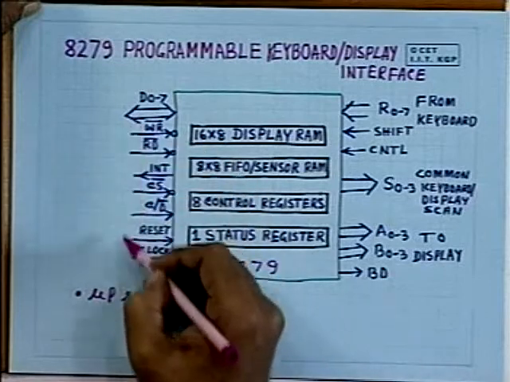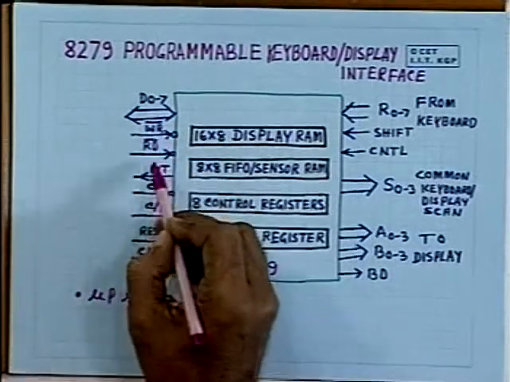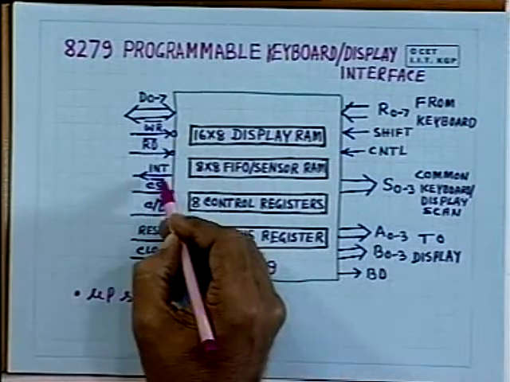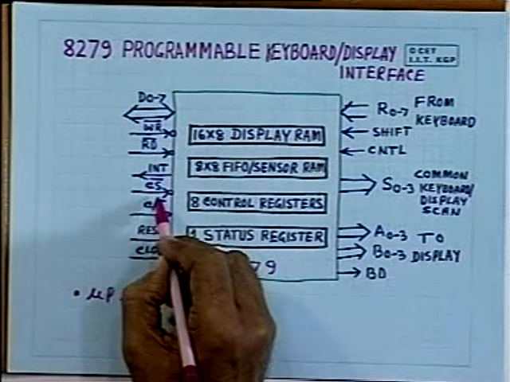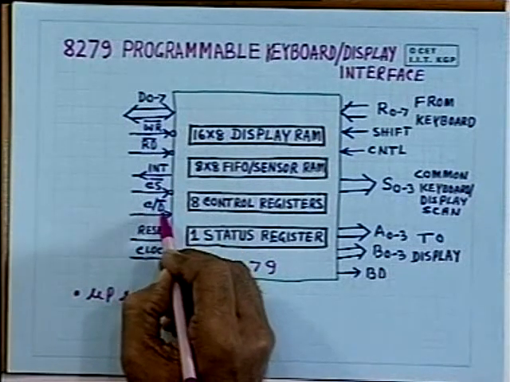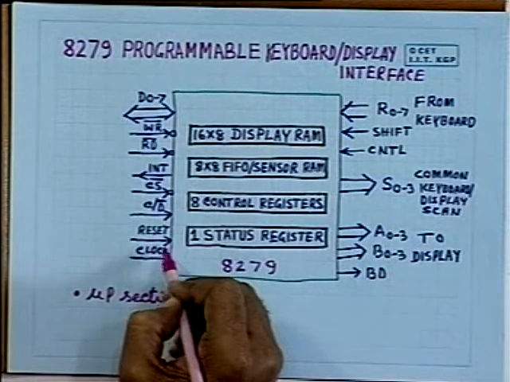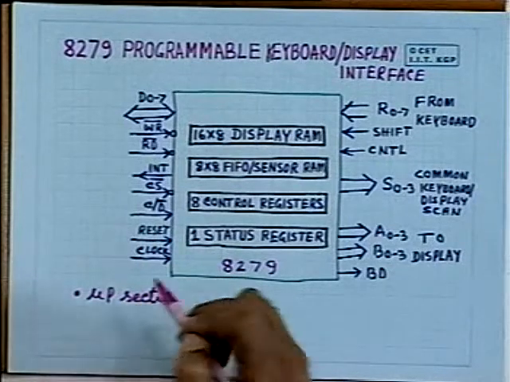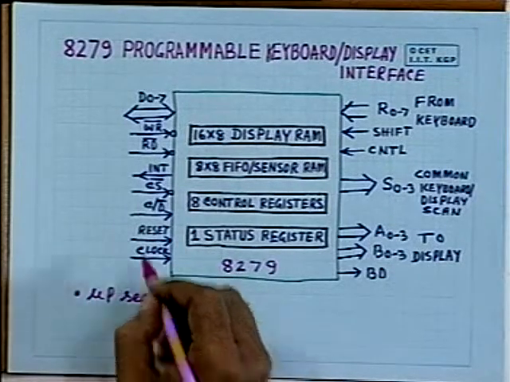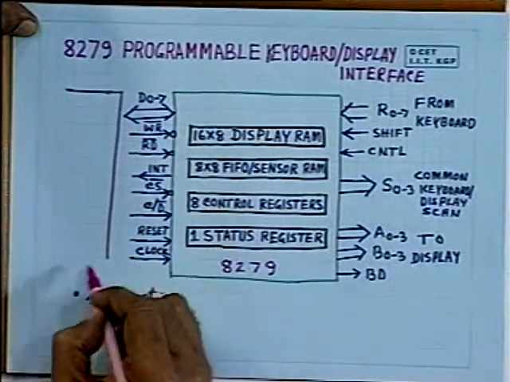The way the signals are available from this microprocessor, here the signals are available in the same form. So on the microprocessor section side, you find that data lines, read, write, then interrupt, this can go to any one of the interrupt lines, then the chip select, the C/D command or data can come from one of the address lines, then reset line, clock line, these are generated by the 8085 microprocessor. So this side will go to the microprocessor.